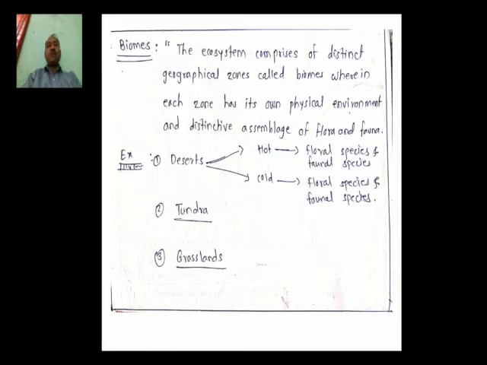Suppose we take the example of the desert ecosystem. Whenever we think about the desert ecosystem, we must classify deserts into two categories: hot deserts and cold deserts. At the same time, there are different types of species, such as floral species and faunal species, that we find in hot deserts. The species found in cold deserts are completely different as compared to hot deserts. In the same way, tundra and then grassland are examples of biomes. I hope that you have understood.